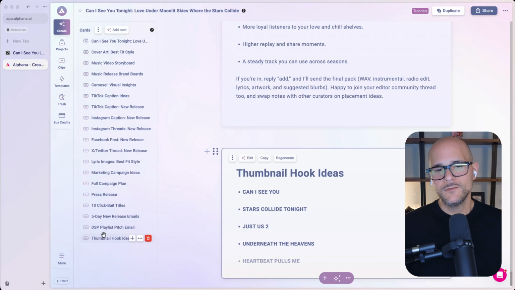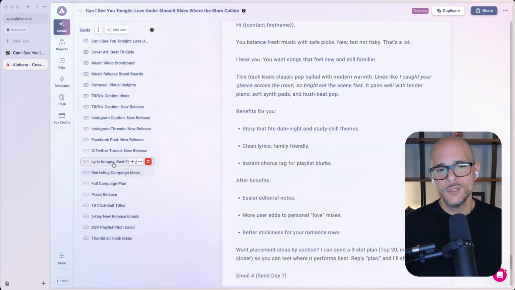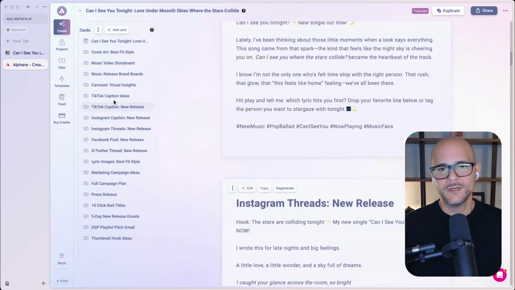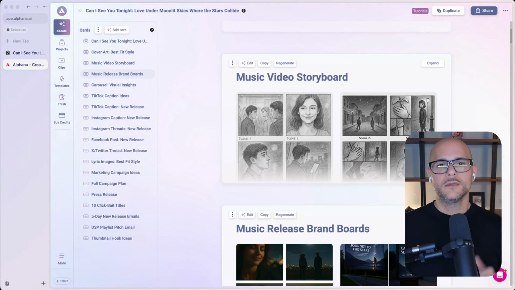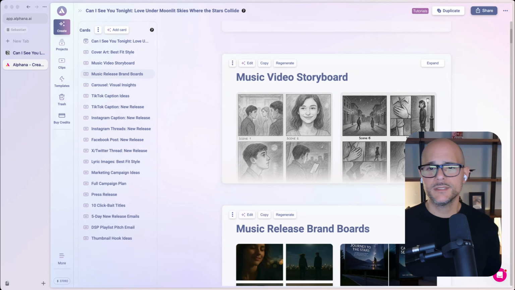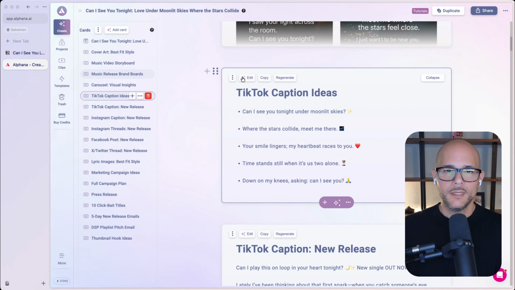But I thought this would give you a really good overview of what you could do for music, right? All inside of Alphana, from generating cover arts to brand release boards to storyboards for your music. And hopefully this helps you to draw inspiration for other pieces of content that you want to create. So in this example, right now, this comes as 1, 2, 3, 4, 5.